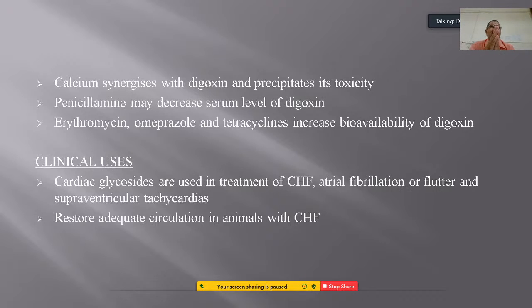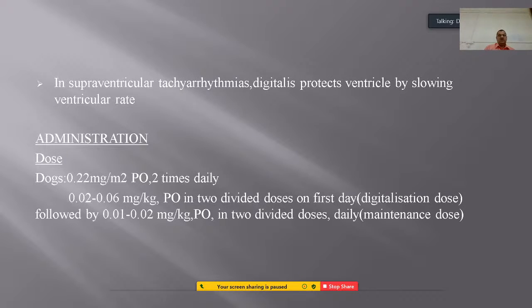So, especially in case of cattle, congestive heart failure occurs whenever there is a traumatic reticulopericarditis. At that time, we can use the drug digoxin in the said dose. The dose of this drug is 0.22 milligram to 2 milligram per meter square orally, 2 times a day. So 0.02 to 0.06 milligram per kg orally in 2 divided doses on the first day.